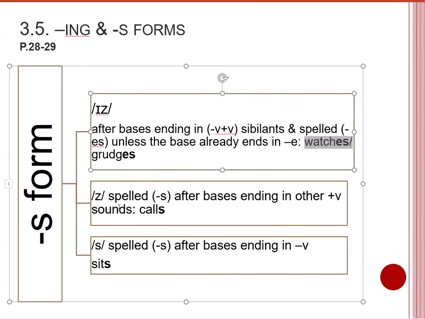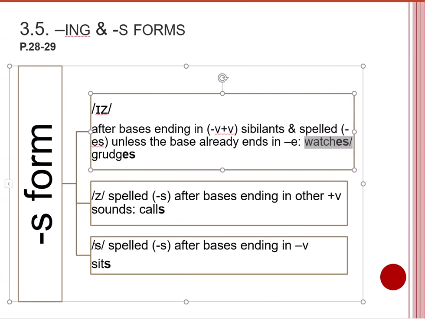So any base ending in a voiced consonant, except for the sibilants, and then adding the s form would be realized as z, like calls, calls.